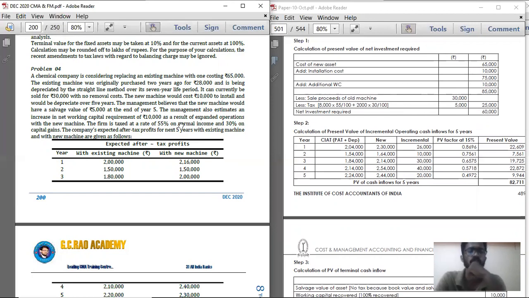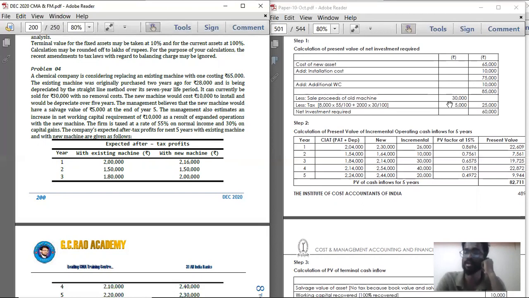Okay. So see, net working capital requirement of 10,000 as a result of expanded operation means at the beginning of year 0, you are going to put in an extra 10,000 rupees in working capital, which you can't take back. So the 10,000 rupees once put in at year 0 is going to be in the working capital. So that is also an expense at the beginning of year 0. And also the purchase of new machinery 65,000 and 10,000 rupees installation cost are also spendings. So in total 85,000 you are going to spend. That is the cost of new asset, installation cost, and additional working capital. 85,000 you are going to spend at the beginning of the year.